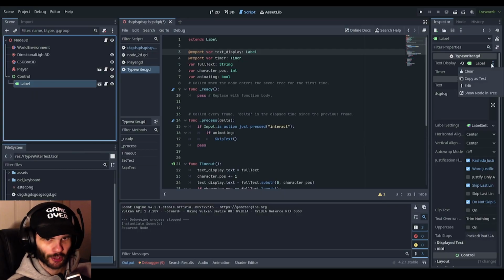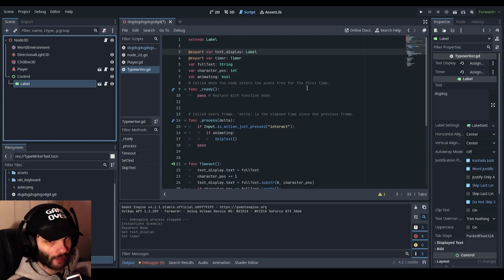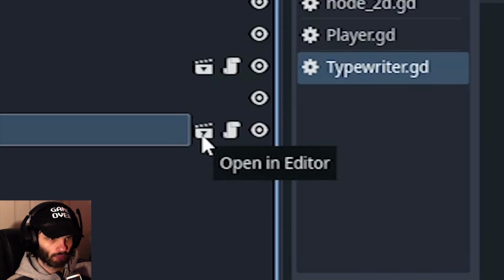Actually, you know what? I'm going to show you something. So let's just clear it and clear that as well. Obviously it would show up like that when you create your export variable. So then all you have to do is, let's go into the scene first. Let's click on this video icon.